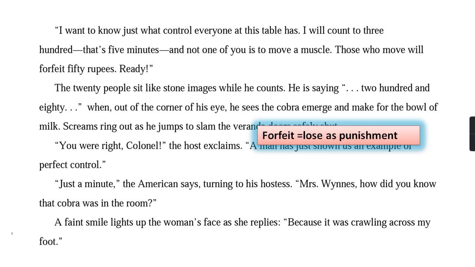I want to see. I will count 300. In 5 minutes, I will count, and whoever moves a muscle, that means whoever moves their body, those who move have to pay 50 rupees as the punishment. Are you ready? Like this, he had said.